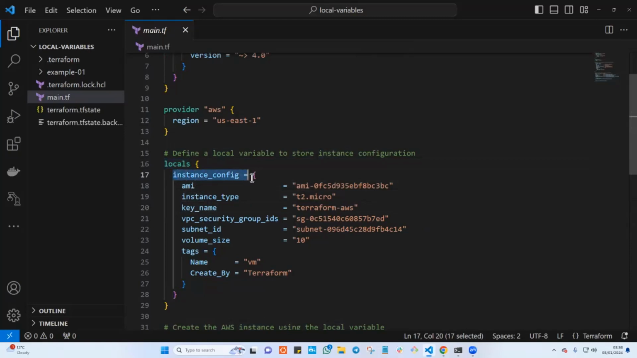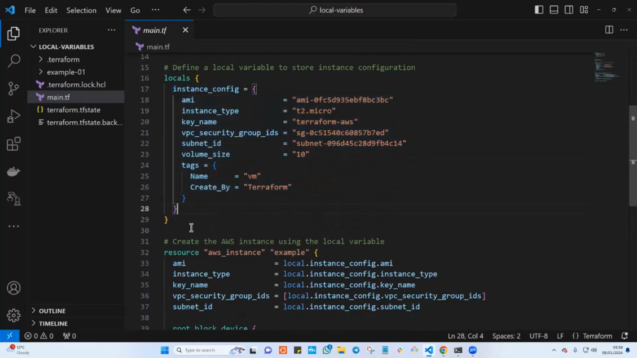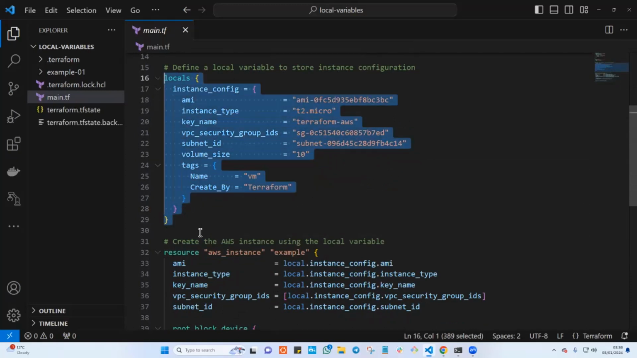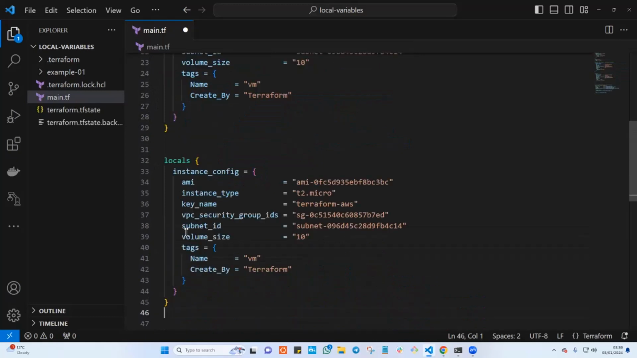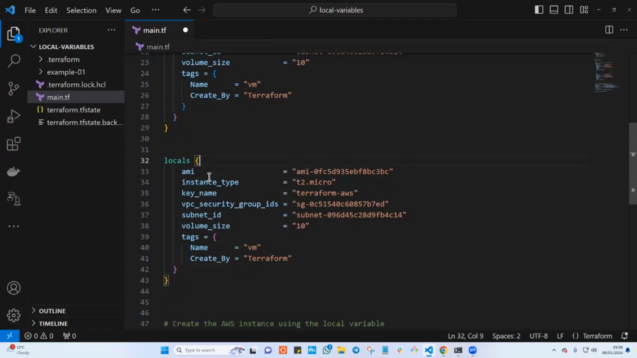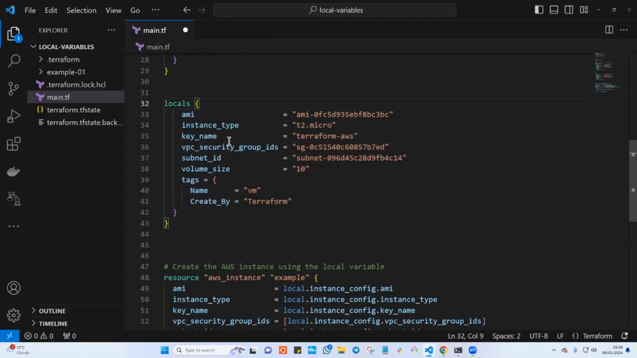And in here, you have an instance configuration, right? This can be defined like this. Instead of doing fancy stuff, you can do it like this, and you don't really need to have this instance configuration. You can just define your local variable just like this. That is fine. But let's say you have multiple things.